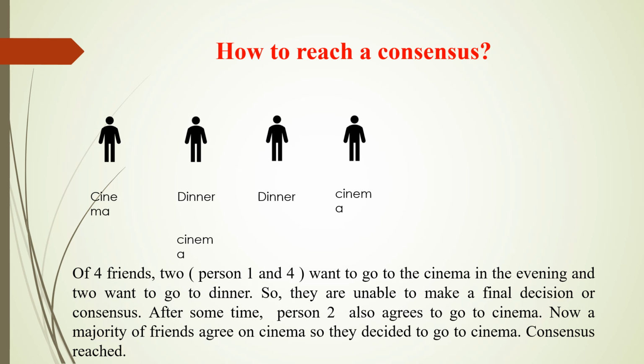Assume there are four friends. Out of four friends, two friends want to go to cinema in the evening and two want to go to dinner. So they are unable to take a final decision or consensus. After some time, one of the two also agrees to go to cinema. Now, the majority of friends agree on cinema, so they decided to go to cinema. Finally, they reach the consensus, right? So this is consensus. Consensus means all should agree on a single decision. That is consensus.